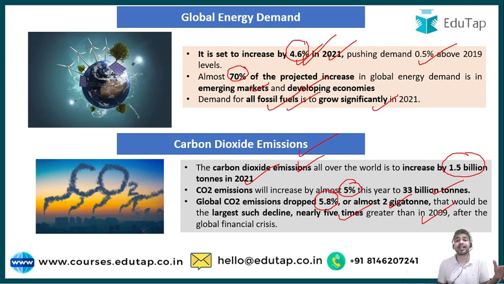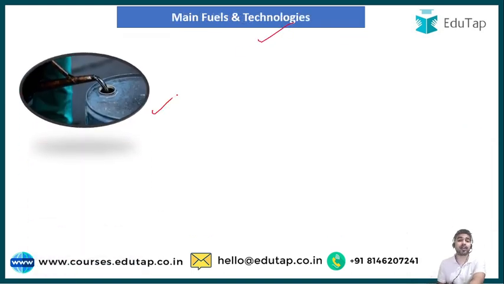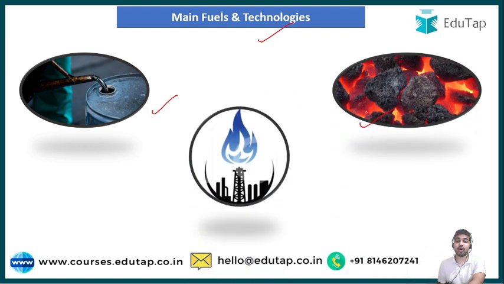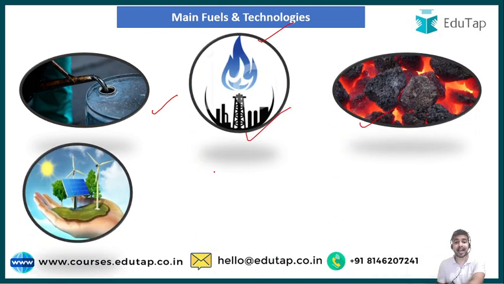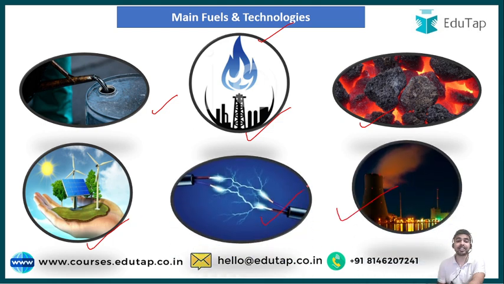And now let us look first into what these main fuels and technologies are, and then we will move forward towards the demands. Now, if we talk about the main fuels and technologies, guys, the first one is oil, the second one is coal, the third one is natural gas, the fourth one is renewables, the fifth one is nuclear power, and the last one is electricity. So guys, now let us look into the details of the trends in their demands.